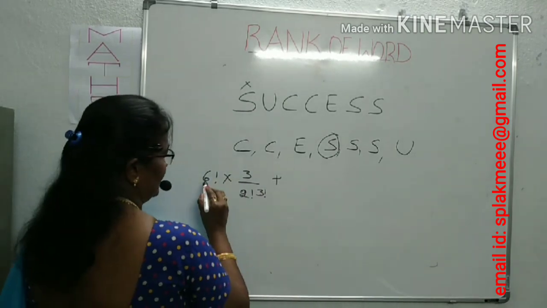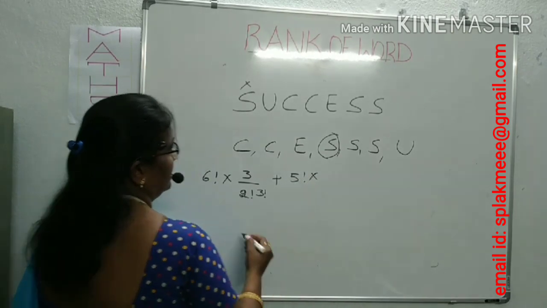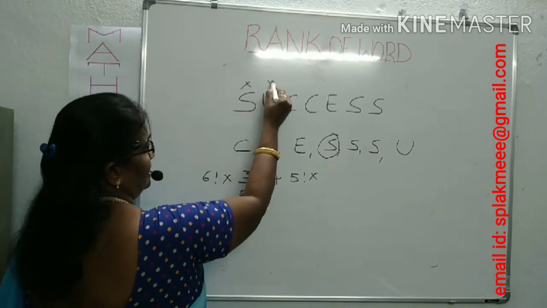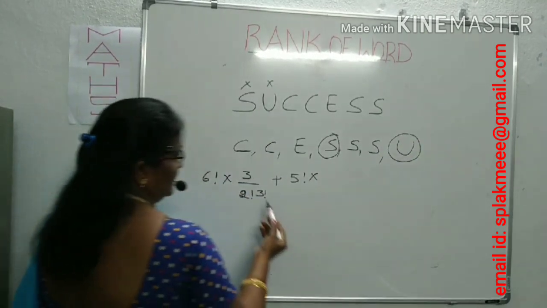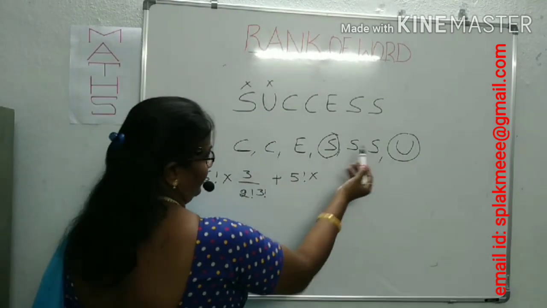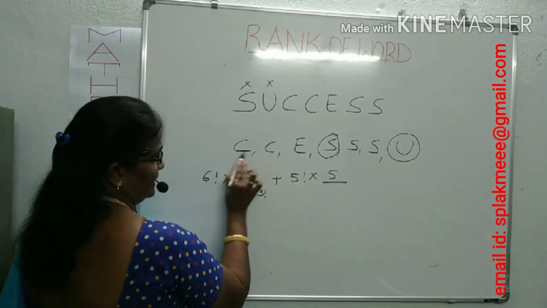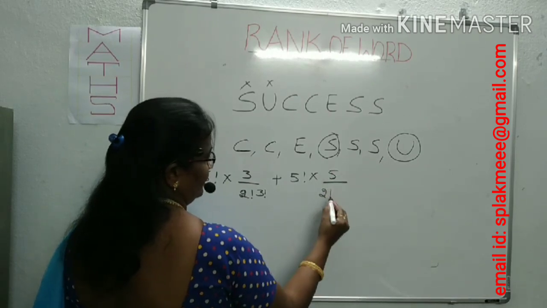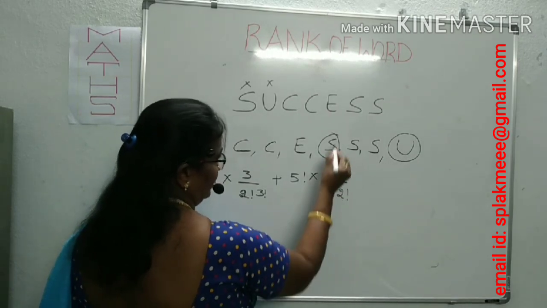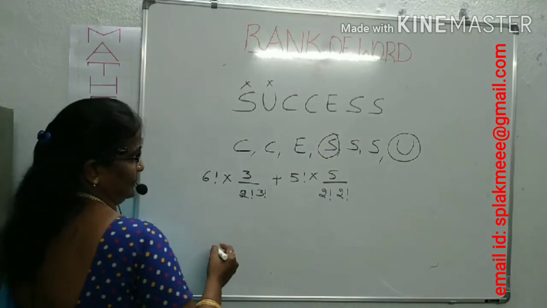Right. Next, 6 factor is over. Next, S: 5 factorial into S. After this, we want U. Before the U, there will be 1, 2, 3, 4, 5 letters left, so 5 factorial by, because there will be repetition. C is twice, that is 2 factorial, S is twice, that is 2 factorial. Don't count what is already cancelled. That is for the next U.